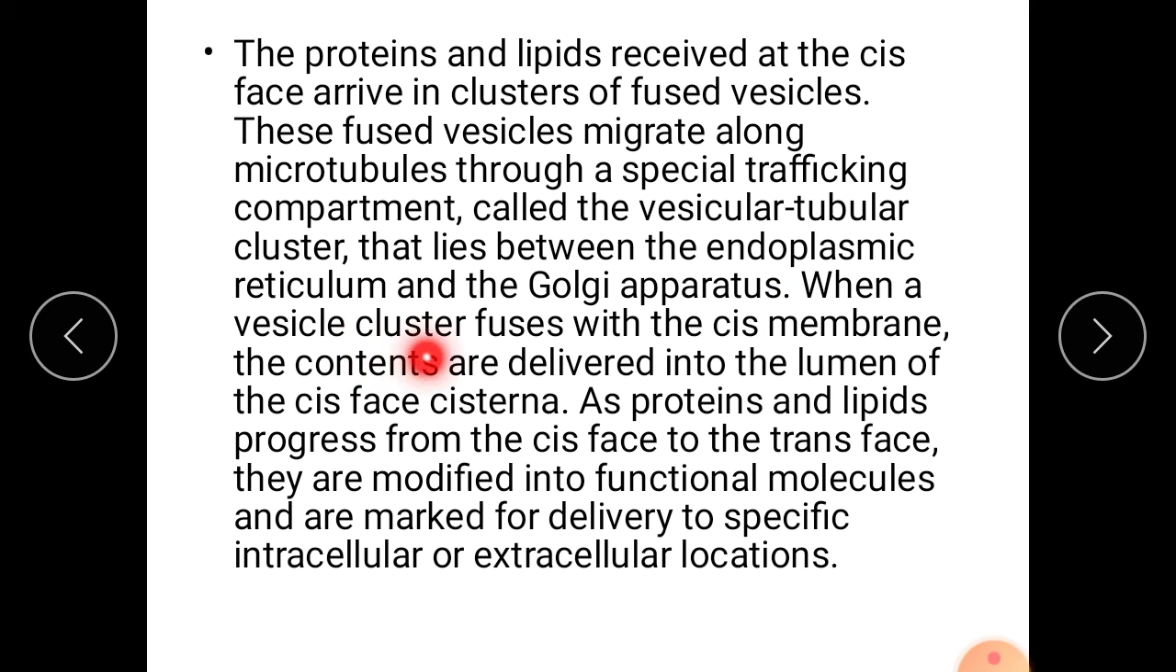When a vesicle cluster fuses with the cis membrane, the contents are delivered into the lumen of the cis cisterna. As proteins and lipids progress from the cis face to the trans face, they are modified into functional molecules and marked for delivery to specific intracellular or extracellular locations. So these are released either inside the cell, intracellular, or outside the cell, extracellular.